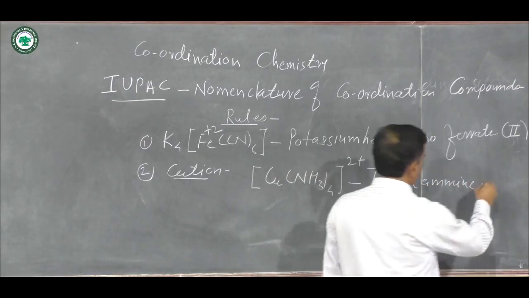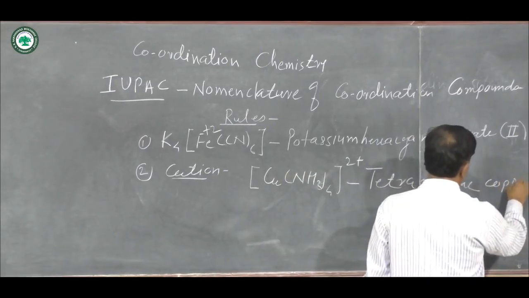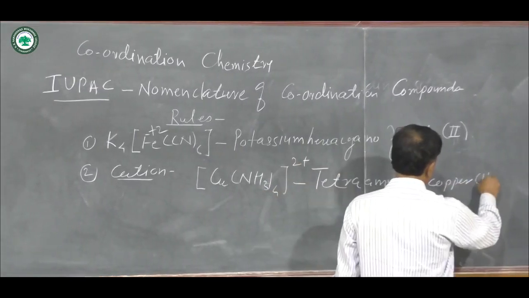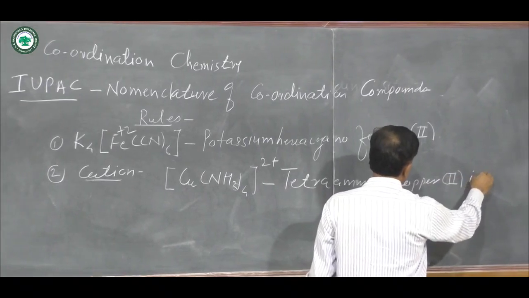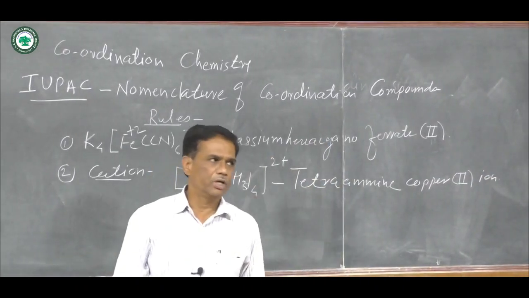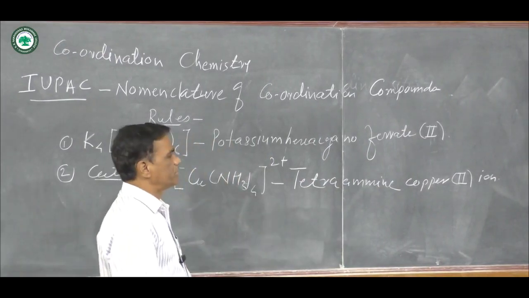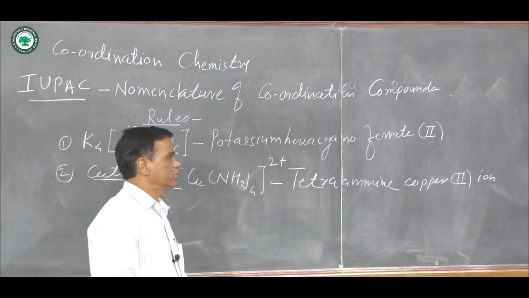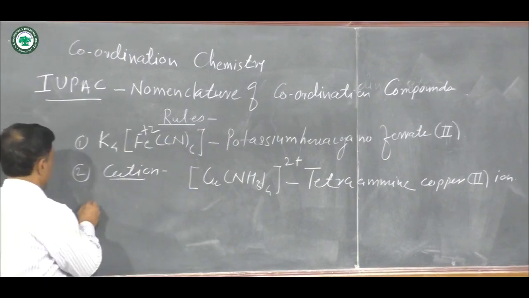Then copper, and the charge on copper is II, copper(II), and it is in ionic form, therefore the name is tetraamminecopper(II) ion. Tetraamminecopper(II) ion, that is the second rule.